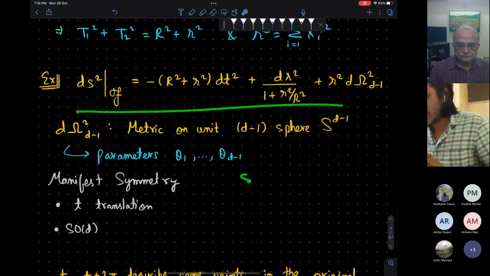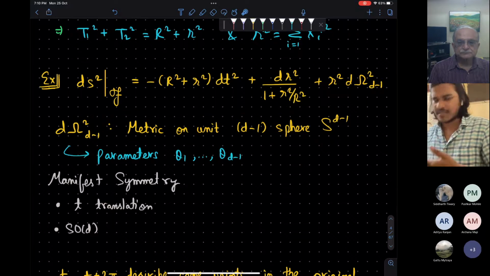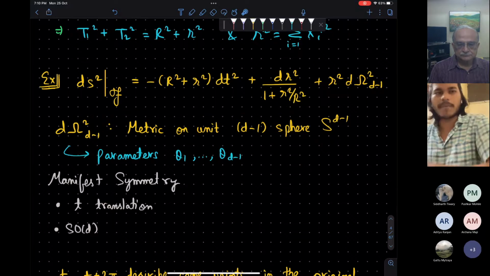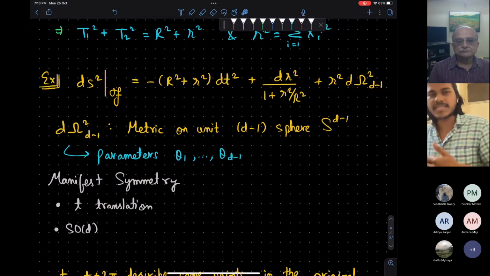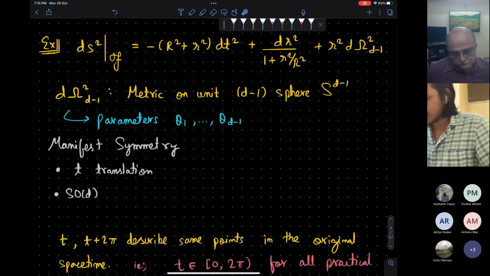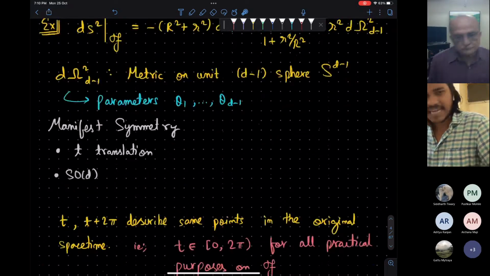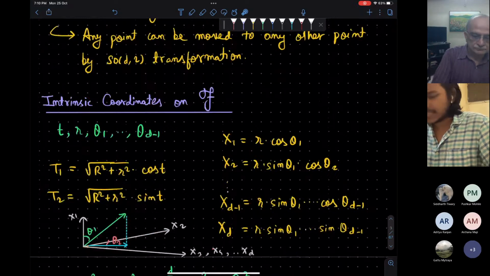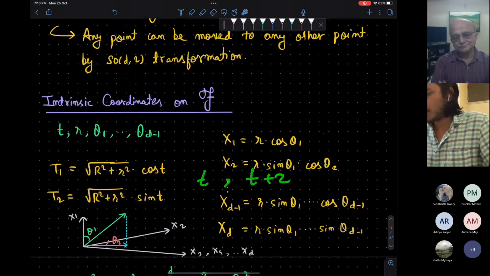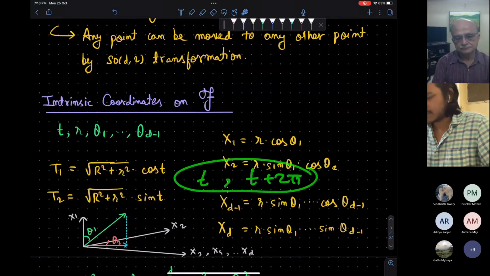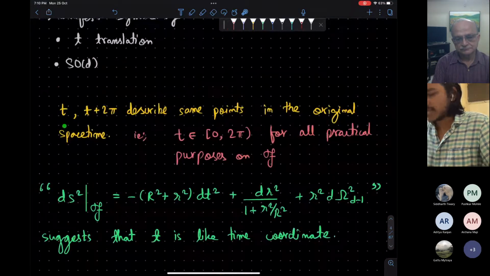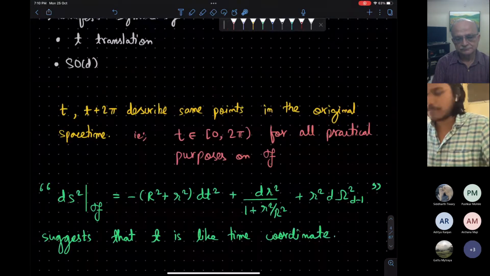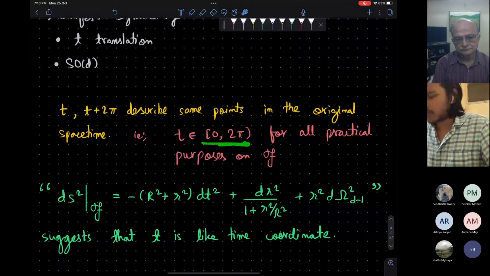The whole metric actually has SO(d,2) symmetry, but this will not be manifest. It will be realized in a more complicated way because the choice of the coordinates has broken the symmetry. Because of the sin t and cos t appearing in the parametrization of t1 and t2, we see that t and t plus 2 pi define the same coordinate. So for all practical purposes, this t coordinate can be compactified to 0 to 2 pi for this script f surface.